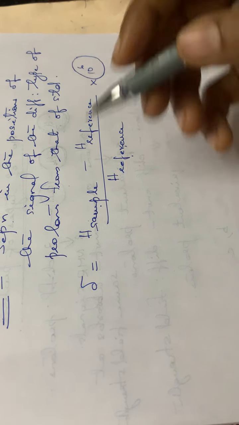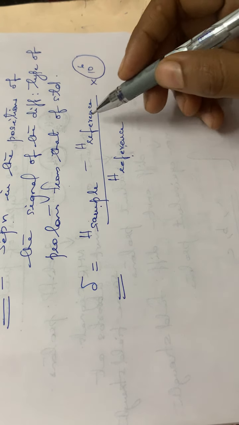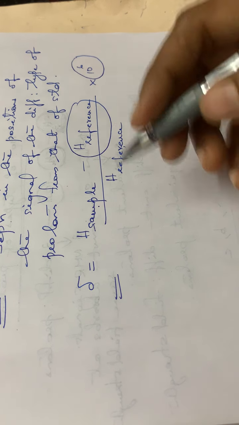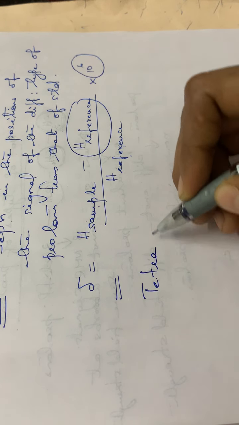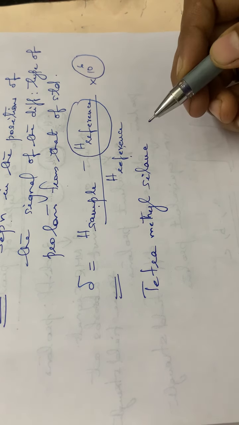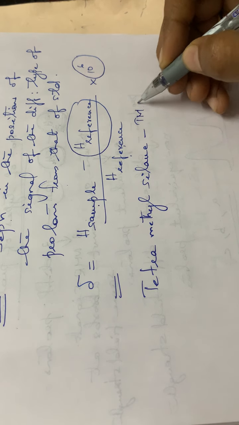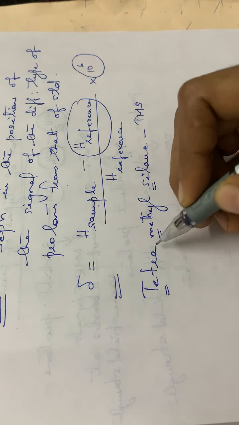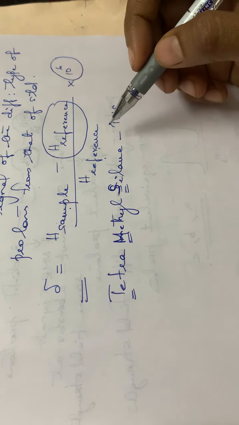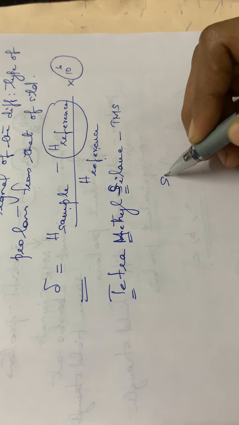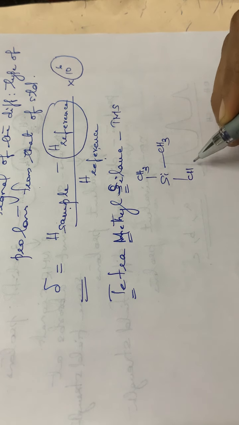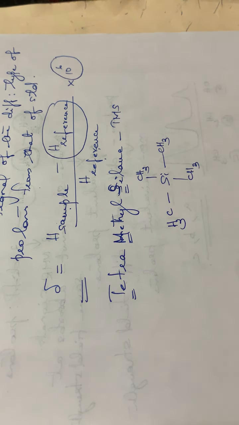And also, for this delta, one term there is the reference, isn't it? Frequency of the reference. See, for reference we are using tetramethylsilane. It is denoted as TMS. Tetramethylsilane is used as the reference. The formula for tetramethylsilane is like this: Si surrounded by 4 CH3 groups. This is the formula of tetramethylsilane.